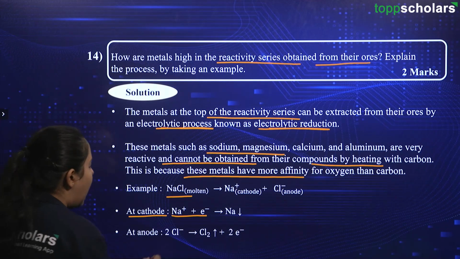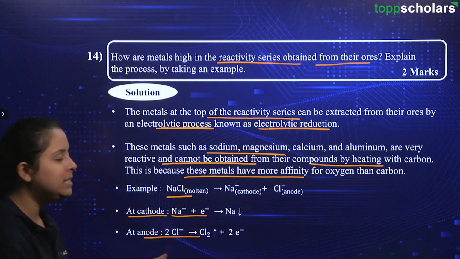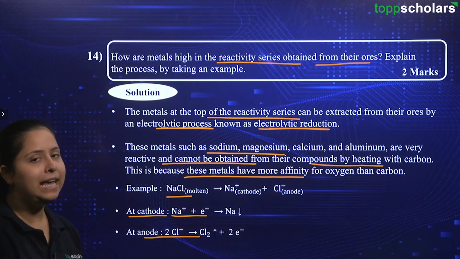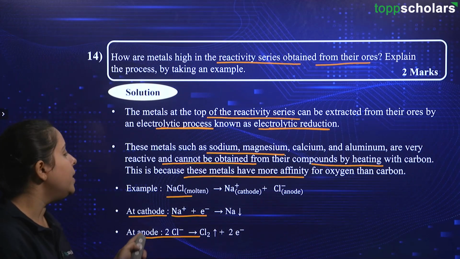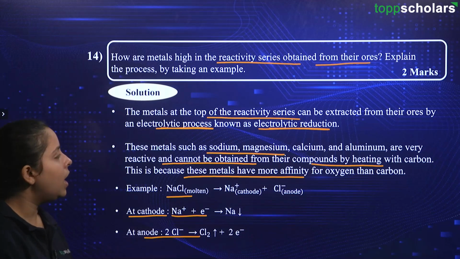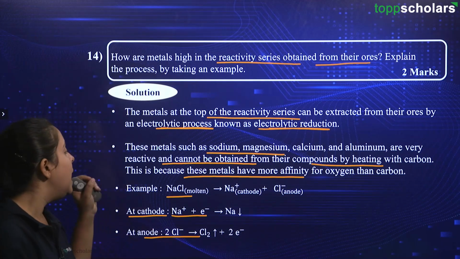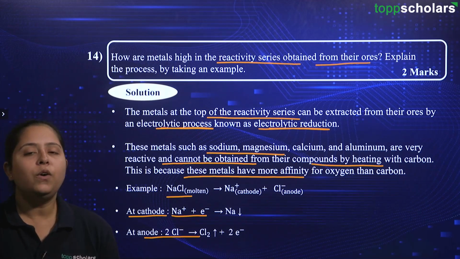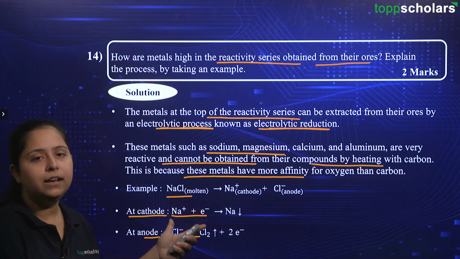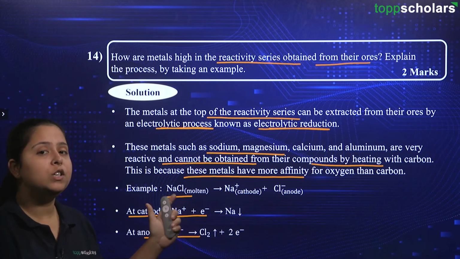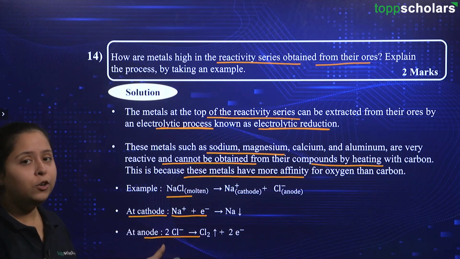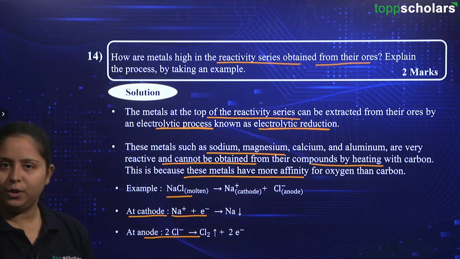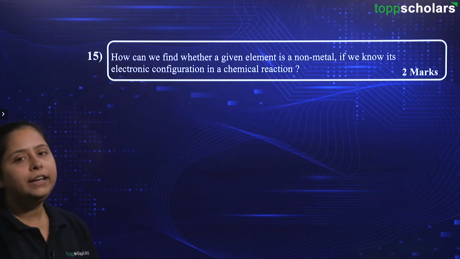Going ahead, at anode, what is happening? There is 2Cl- and this is losing 2 electrons to become Cl2. Alright. So, in this form, you have seen that we have undergone the electrolysis and what the reactions are for cathode and anode as well. So, if I say that this NaCl was the compound in which Na was found, then following electrolytic reduction, I have obtained Na separately. Okay. Here is the question.